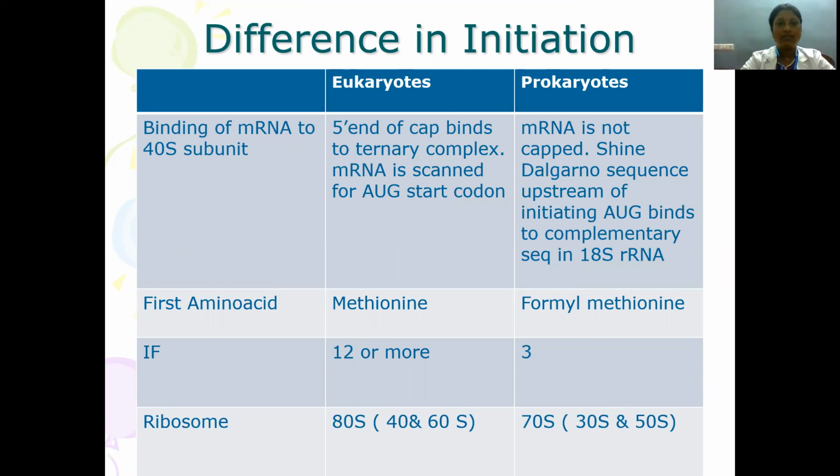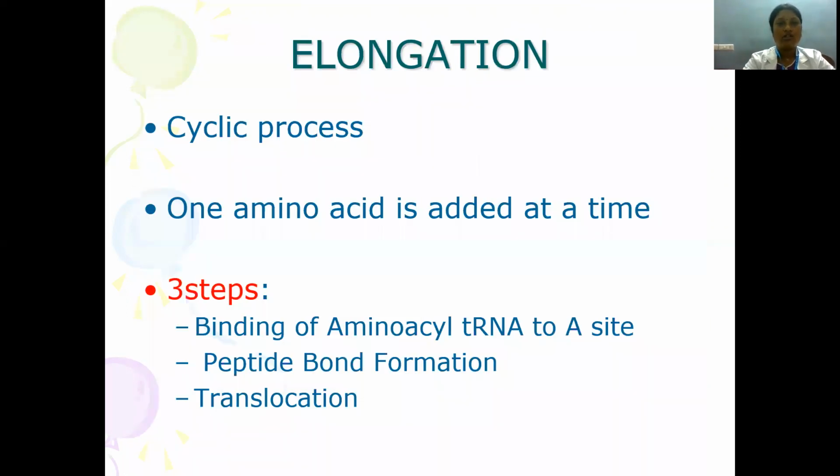The first amino acid in eukaryotes is methionine, whereas in prokaryotes it is formyl methionine. The initiation factors involved in initiation of translation in eukaryotes number 12 or more, whereas only 3 initiation factors play a role in prokaryotes. And the ribosomal subunits are 40S and 60S constituting the 80S ribosome in eukaryotes, and in prokaryotes, 30S and 50S together constituting 70S.